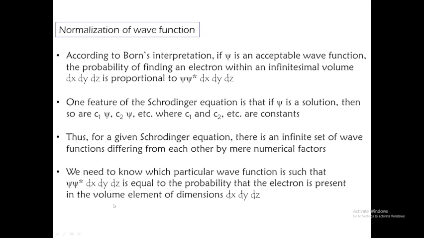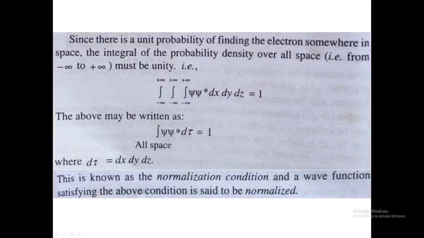Since there is a unit probability of finding the electron, it is very clear that the electron can be found around the nucleus. So there should be a particular distance from the nucleus where the electron is present, or where the electron density, or the probability of meeting the electron, is there. For unit probability of finding the electron somewhere in space, the integral of the probability density over all space must be unity.